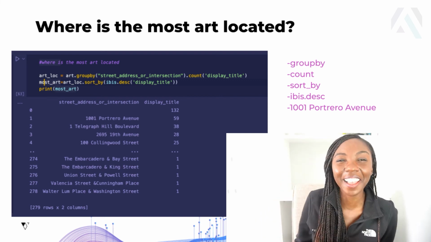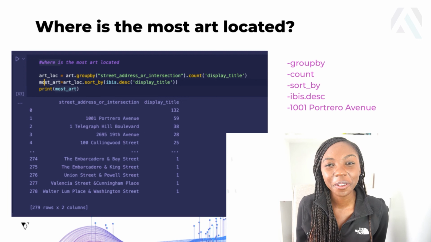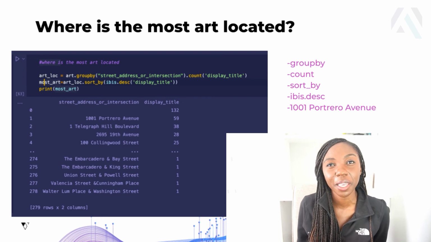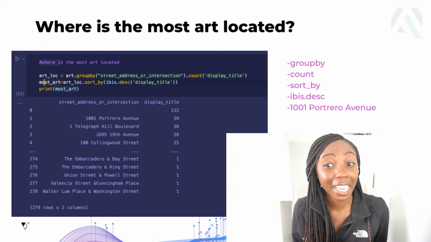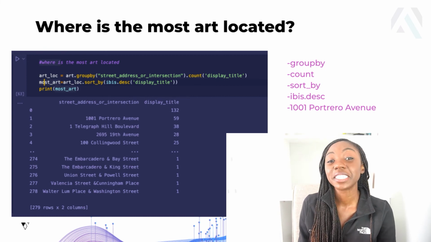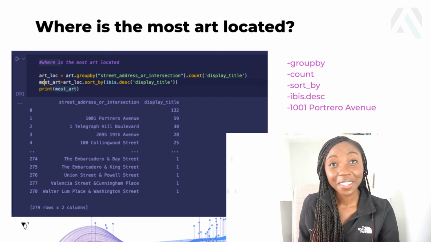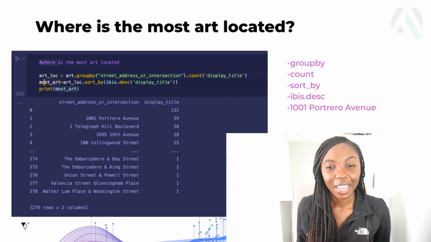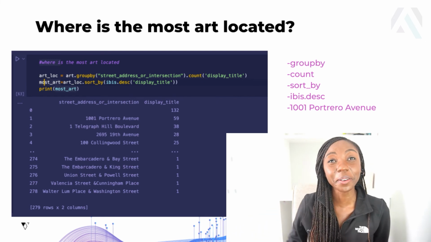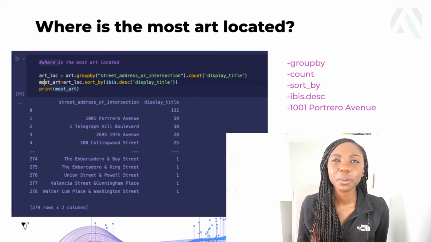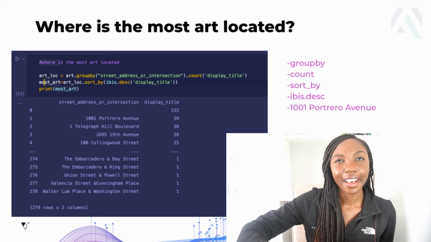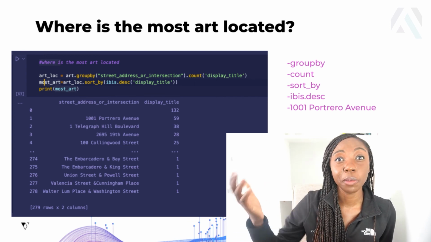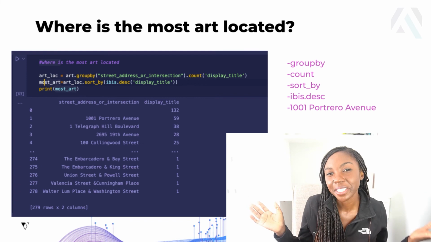But as a side note, out of curiosity, I Googled what this location was. I thought maybe it's an art gallery or something, but it actually turns out to be the Zuckerberg San Francisco General Hospital, which is good to know, that there is a lot of civic art there. That's where the most art is located, which is probably good because we want people to be cheered up by good art at a time when maybe they're not feeling their best. So I think that's a good thing.